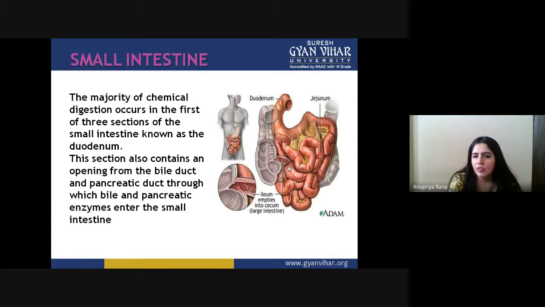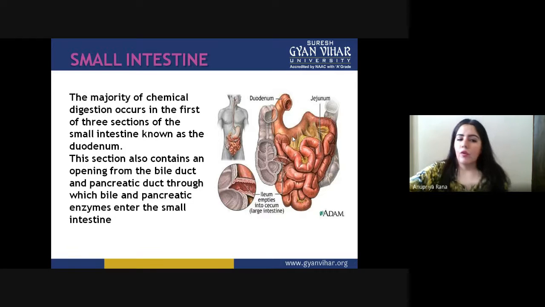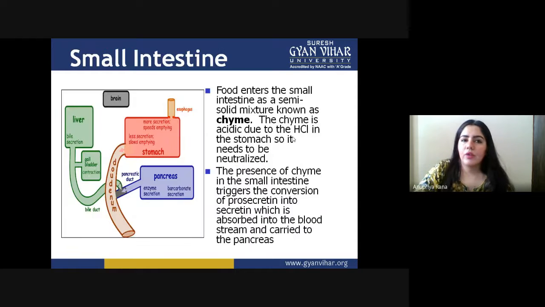This is the section that contains an opening from the bile duct and pancreatic duct, through which bile and pancreatic enzymes enter the small intestine, and they help convert the food material.